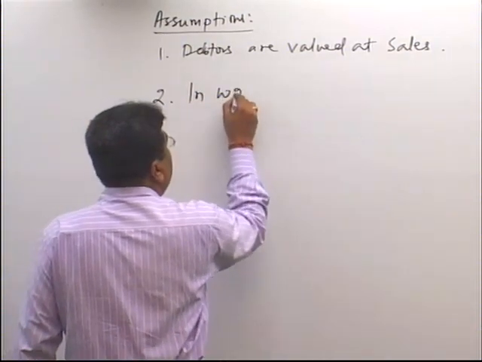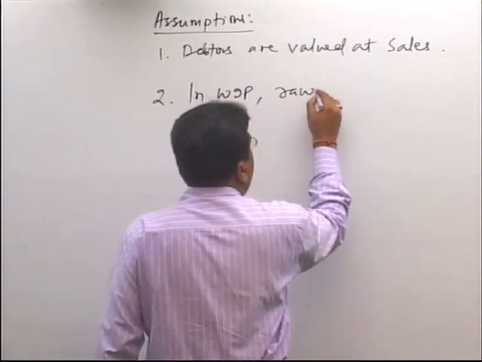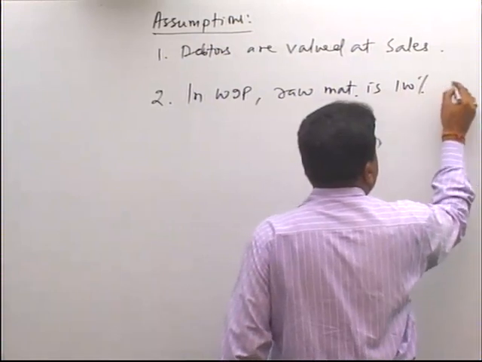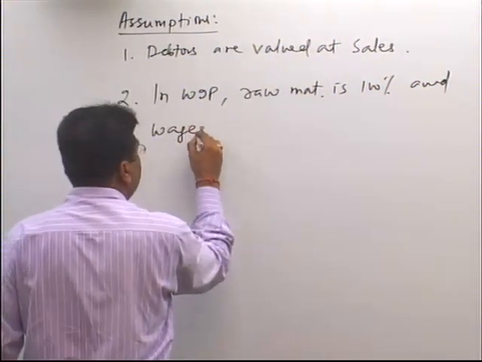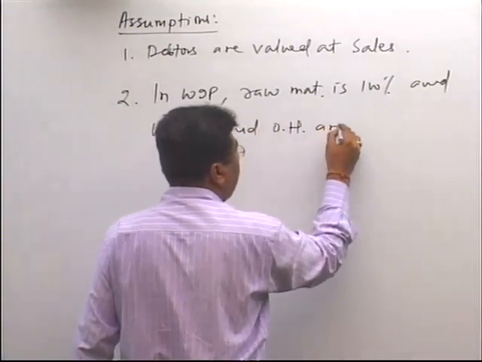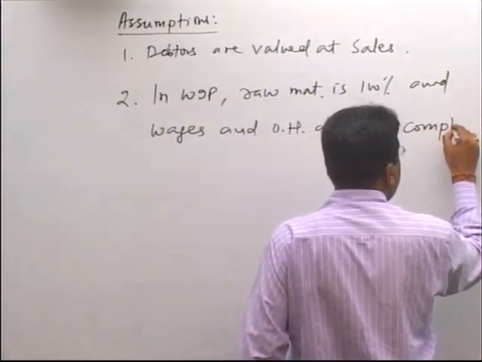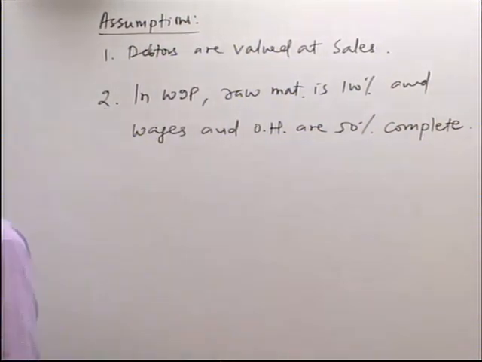In work in progress, raw material is 100% and wages and overhead are 50% complete. These are the 2 assumptions required.